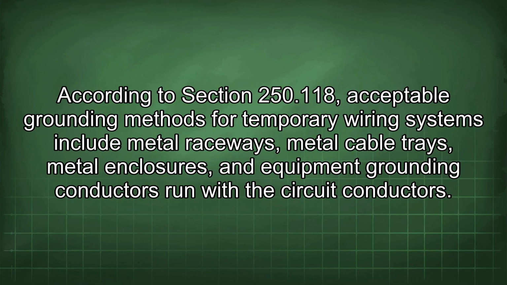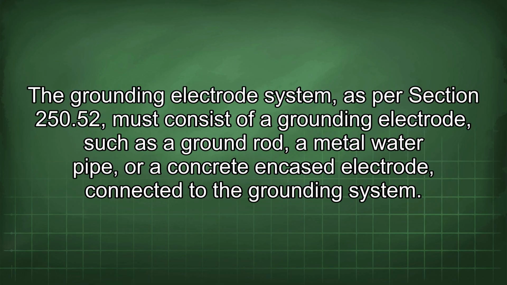According to Section 250.118, acceptable grounding methods for temporary wiring systems include metal raceways, metal cable trays, metal enclosures, and equipment grounding conductors run with the circuit conductors. The grounding electrode system, as per Section 250.52, must consist of a grounding electrode, such as a ground rod, a metal water pipe, or a concrete encased electrode connected to the grounding system.